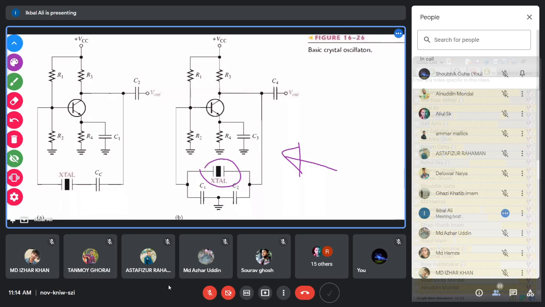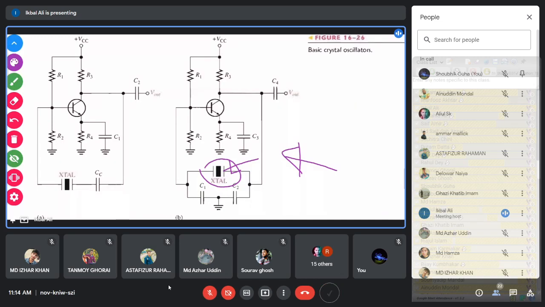Now, everything is the same. What is the condition for sustained oscillation, A, beta, everything is the same. And the loop phase shift condition is also the same, just like the Colpitts oscillator. But the frequency of this circuit will be solely determined by this crystal.